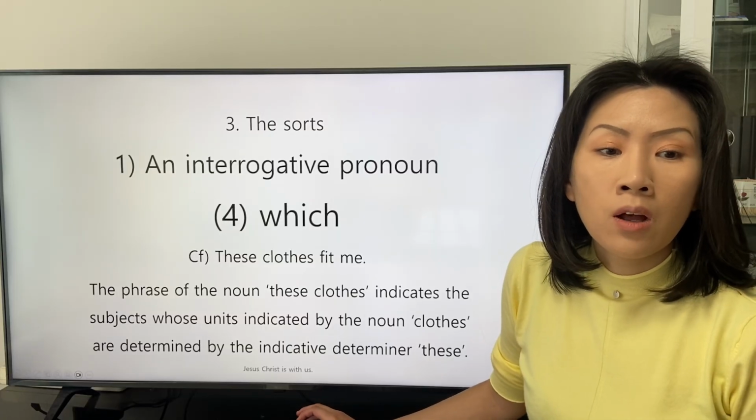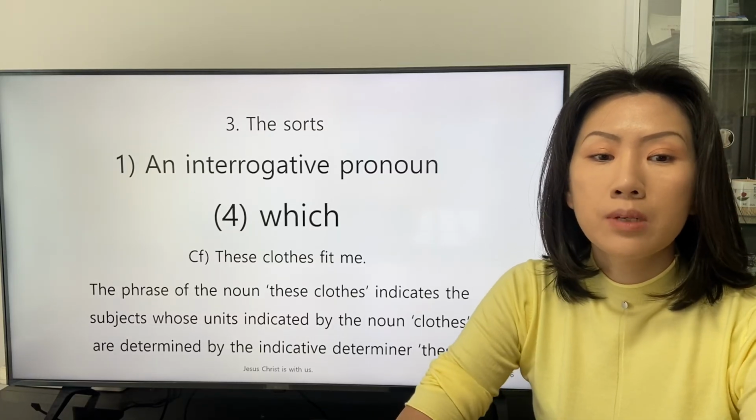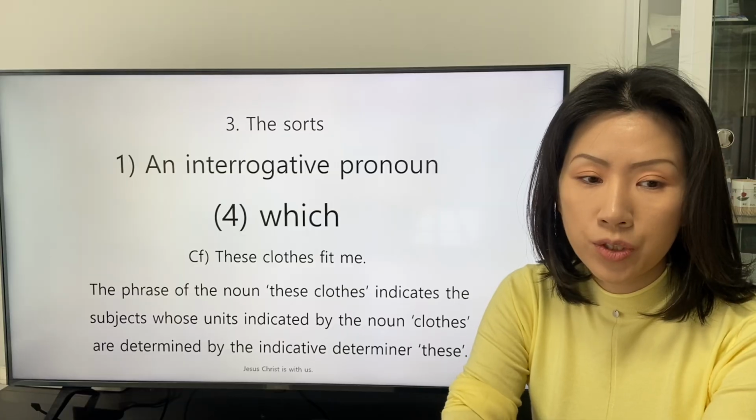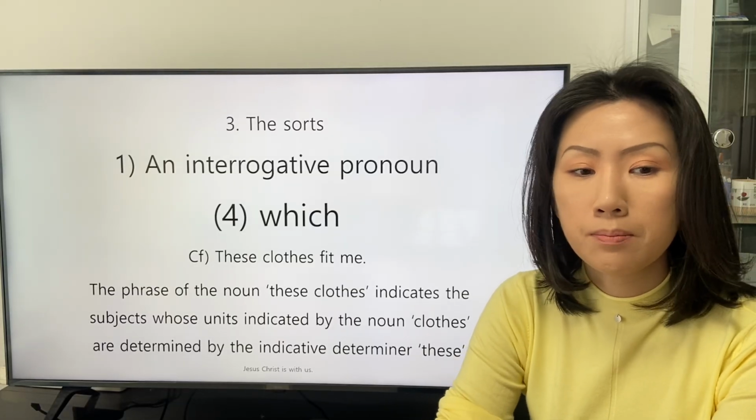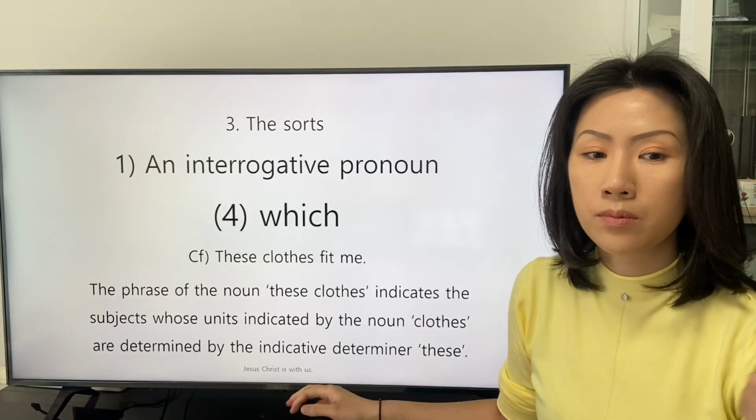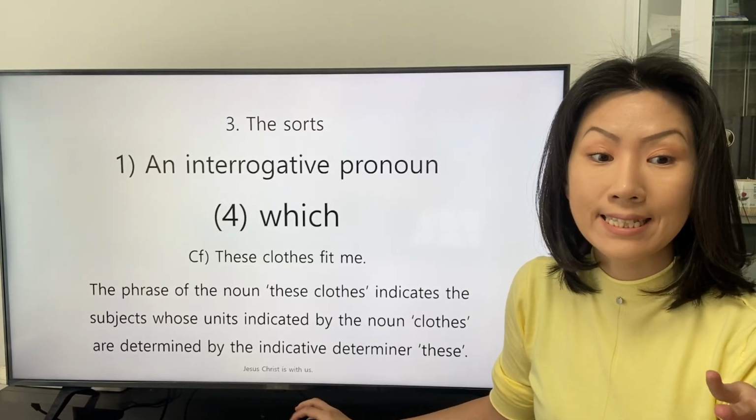The phrase of the noun these clothes indicates the subject whose unit indicated by the noun clothes is determined by the indicative determiner these.